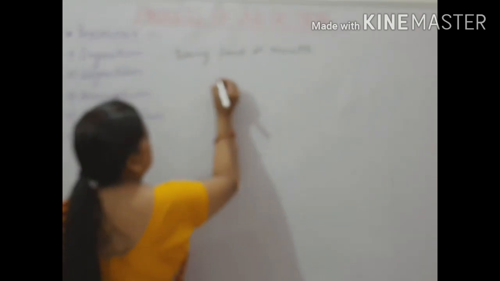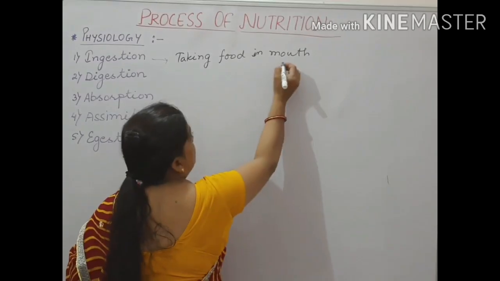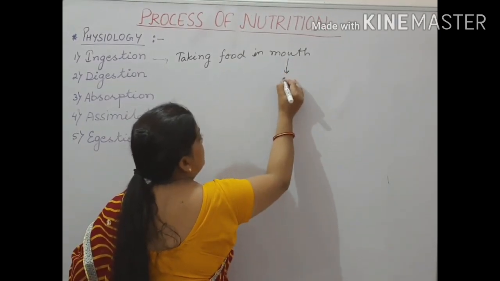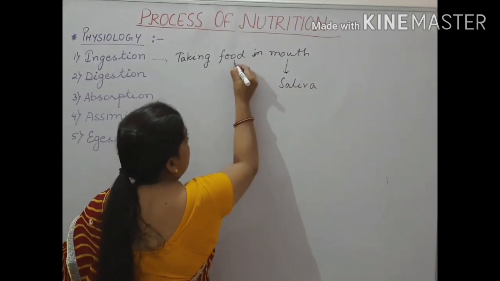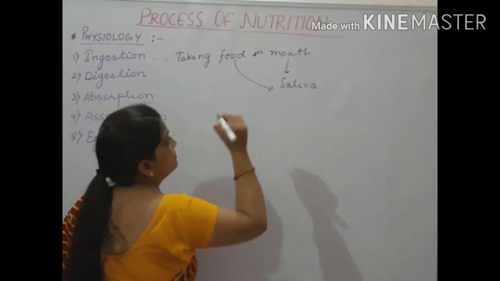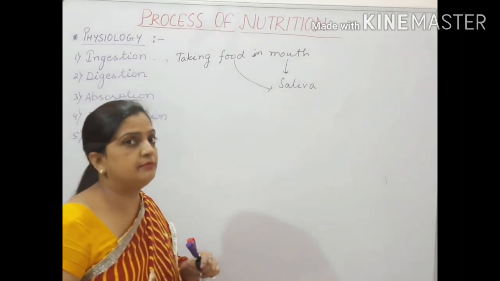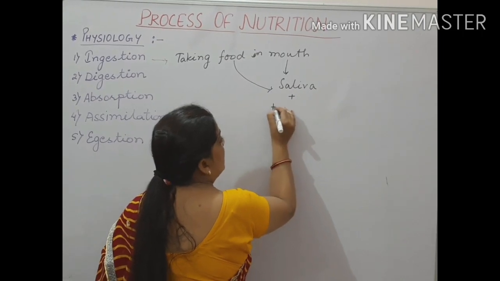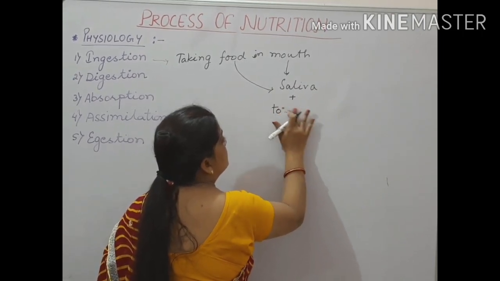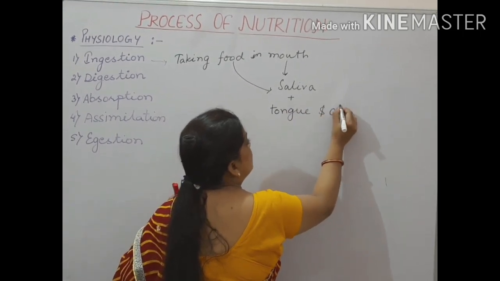First, food is taken inside the mouth. Now what is present in the mouth? Saliva is present. This food gets mixed up with the saliva in the mouth, with the help of the tongue and cheeks.